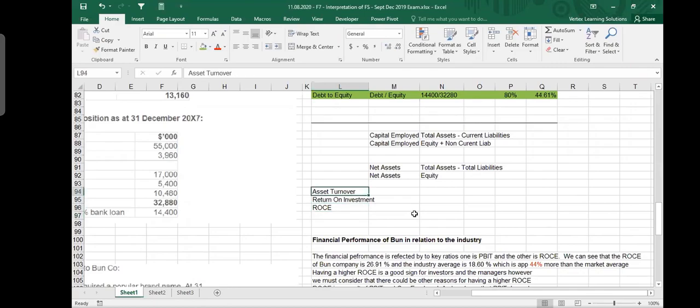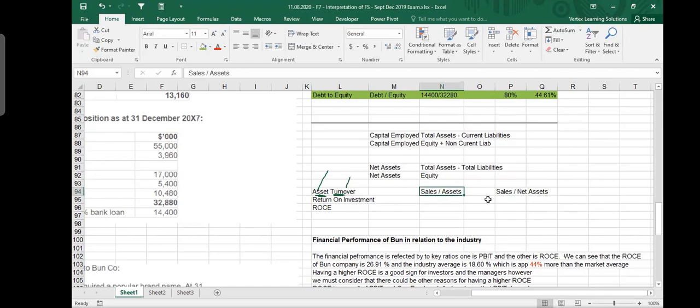When you talk about asset turnover ratio, you have two words coming in here. One is asset and one is turnover. Turnover means sales, so you must use sales here. And asset means, of course, asset. Now, this asset turnover ratio can be calculated in two ways. One, you can say sales divided by assets. And the other one is sales divided by net assets.